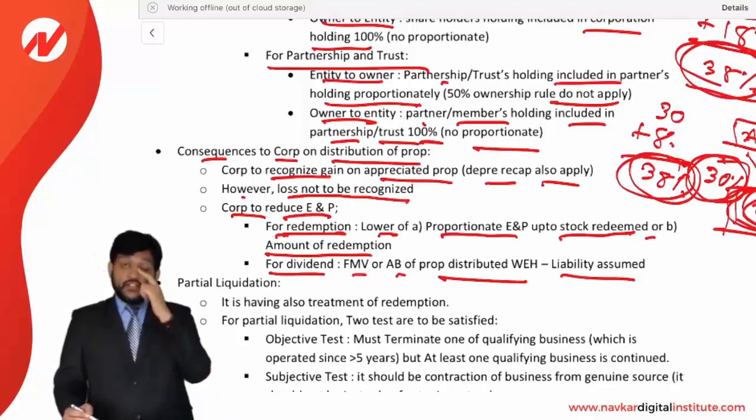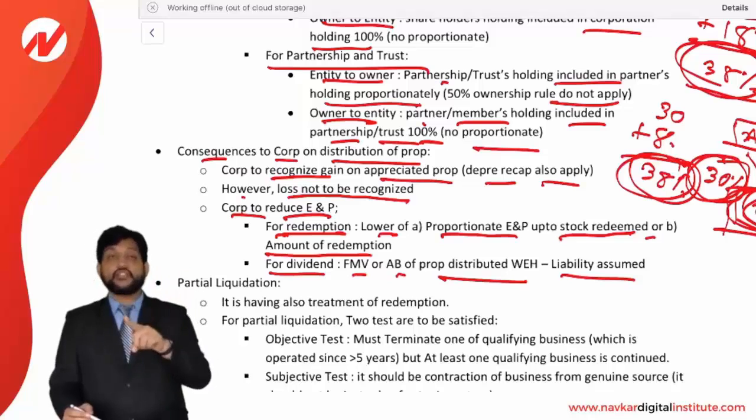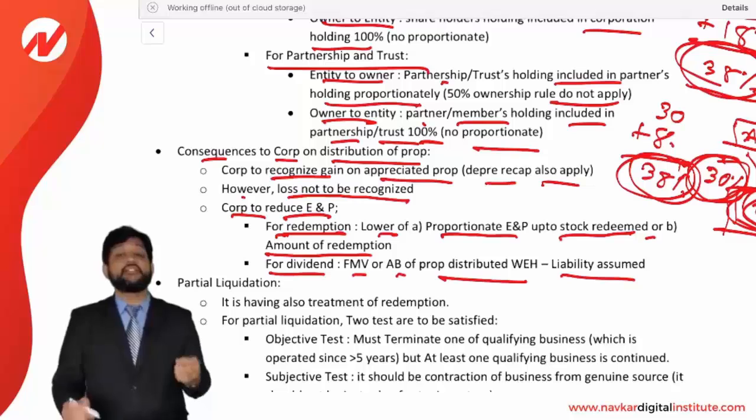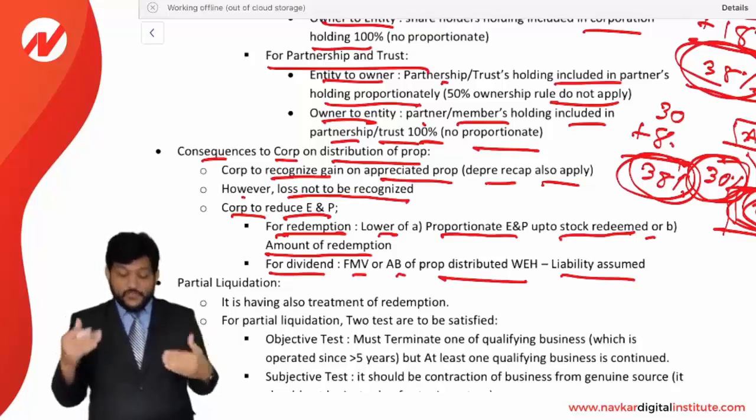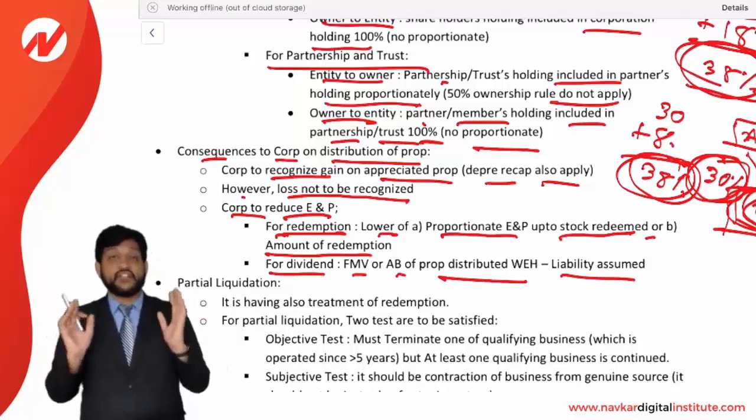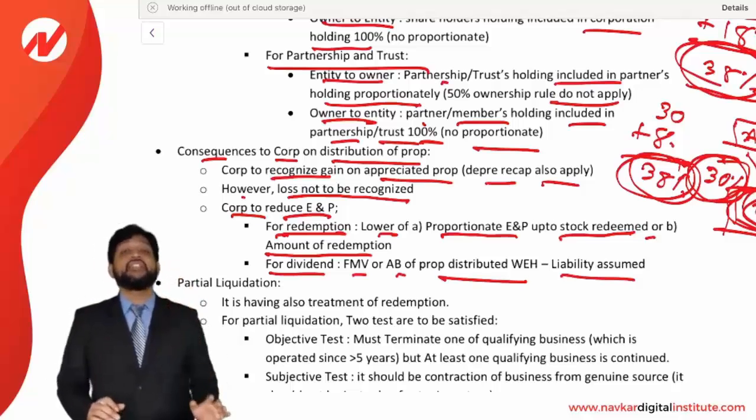Fine. So if it is a redemption, then proportionate ENP up to the stock redeemed or the amount of redemption, whichever is lower. And if it is treated as a dividend, then FMV or AB of the property, whichever is higher, less liability assumed. This much amount will be reduced from the ENP of a corporation.